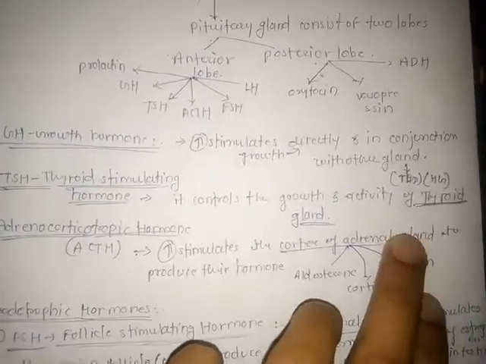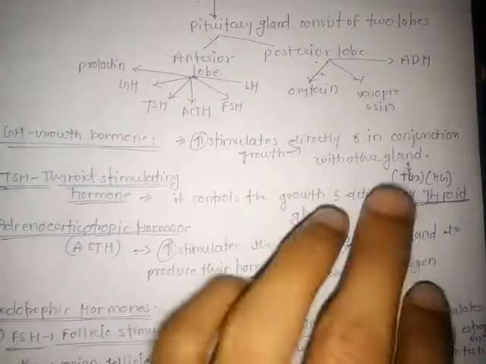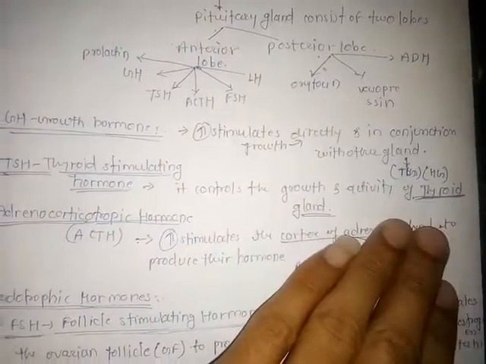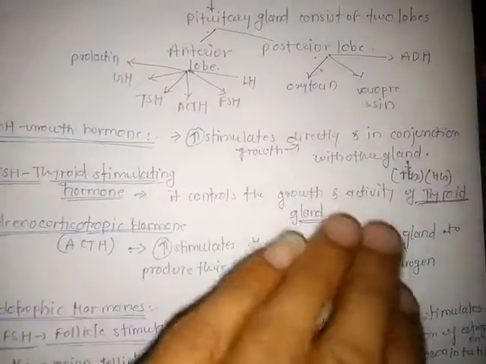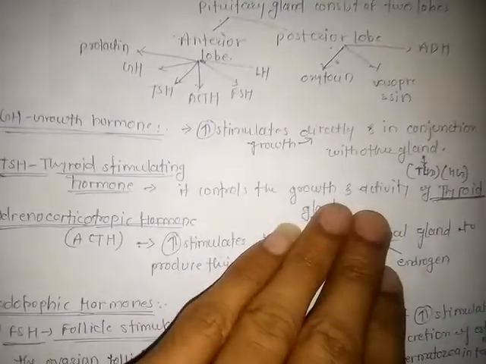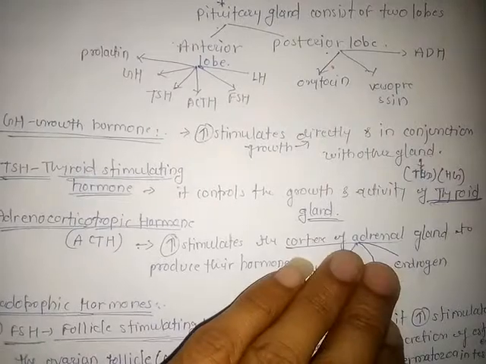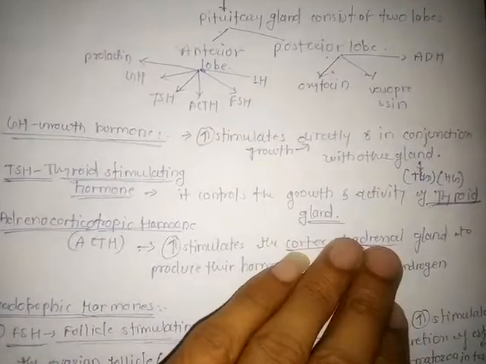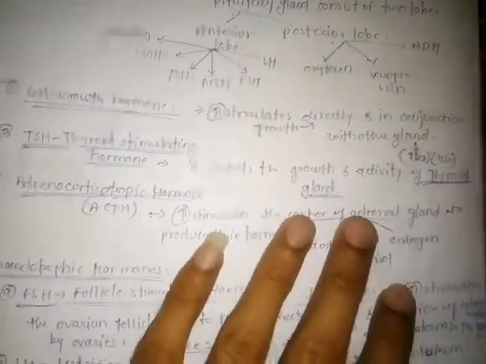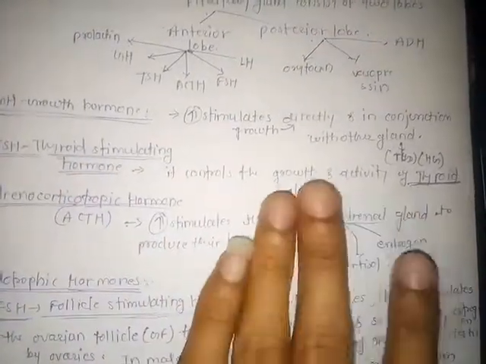This hormone stimulates the thyroid gland, which takes up iodine and releases the hormone thyroxine. This increases the concentration of thyroxine in the blood. It helps food metabolism, and after metabolism the food is converted into energy. So thyroid stimulating hormone controls the growth and activity of the thyroid gland.